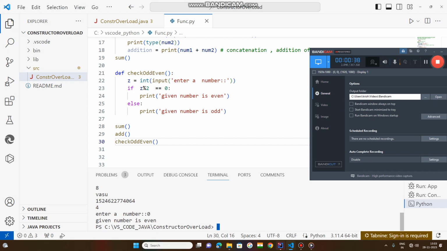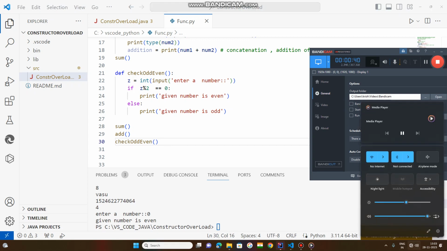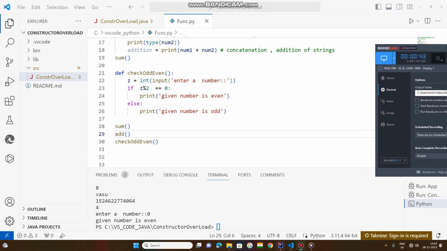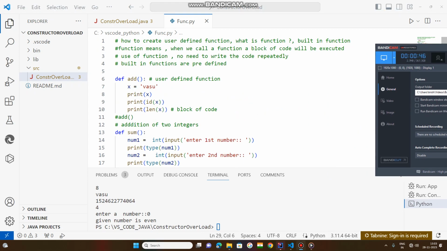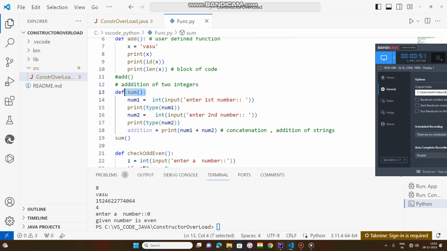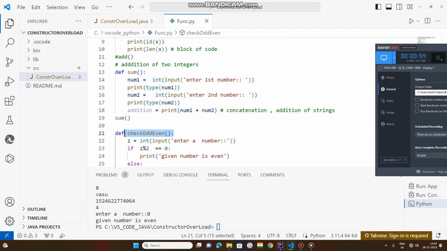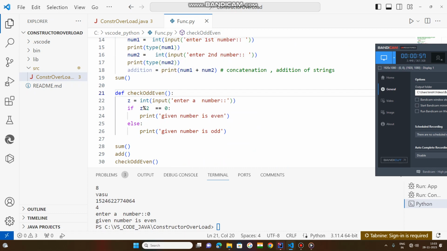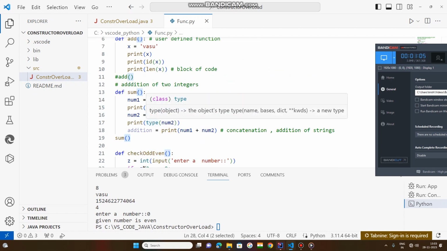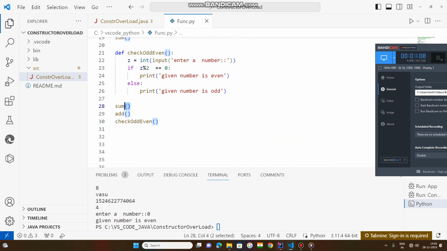See now here, try to understand what I did here. I have created how many functions? This is one function, the add function. This is the sum function. Okay, this is the check odd even function. But I am calling them not sequence wise. The sum function is the middle function, the second function. So I have called the first function in second order. This is the first function I am calling. Okay, the third function I am calling at the end.